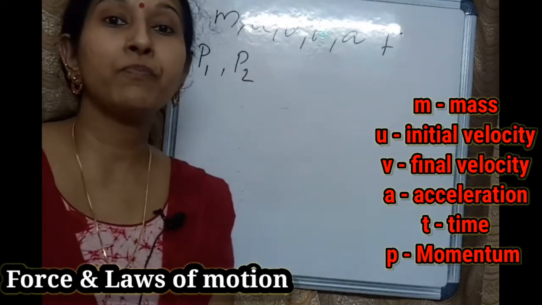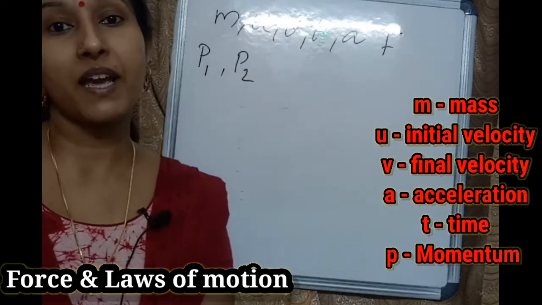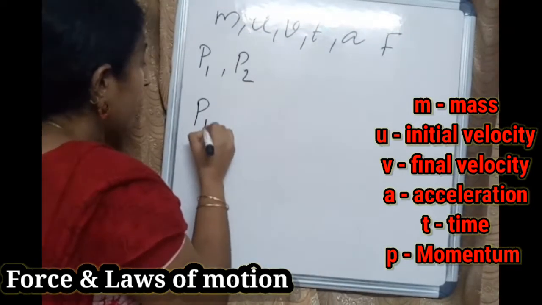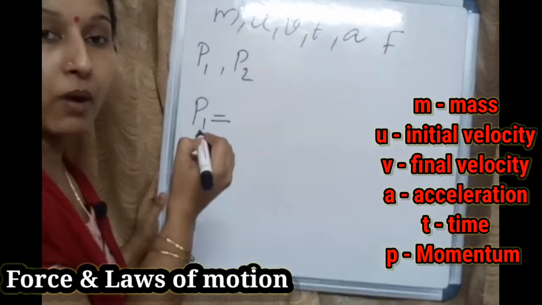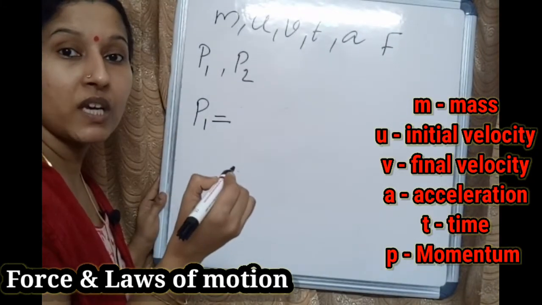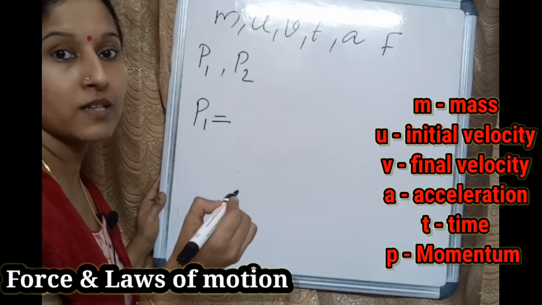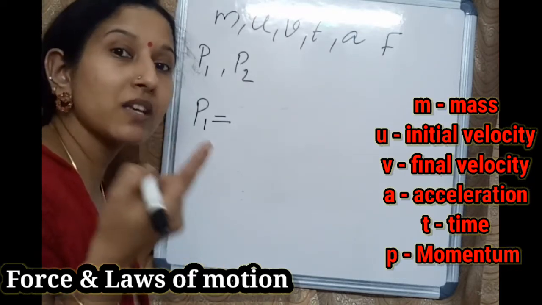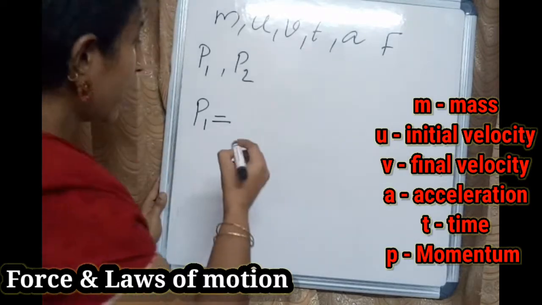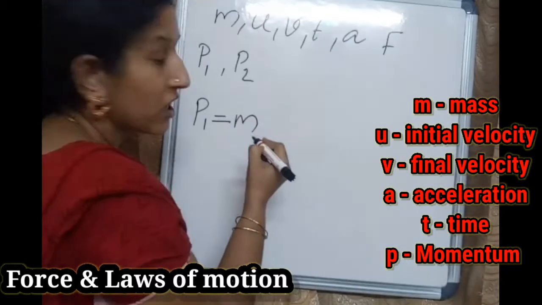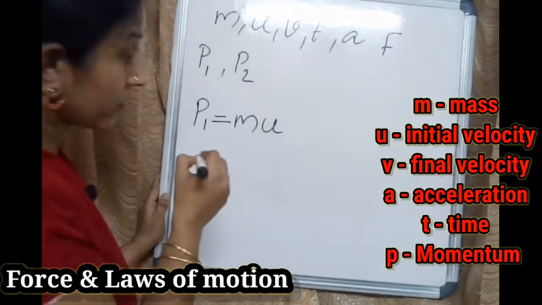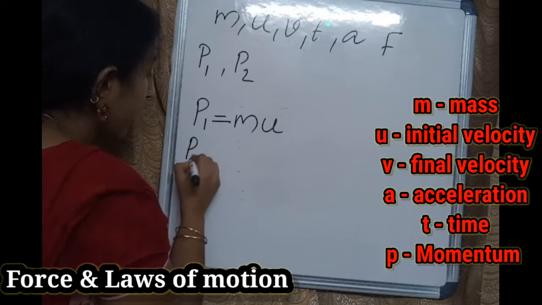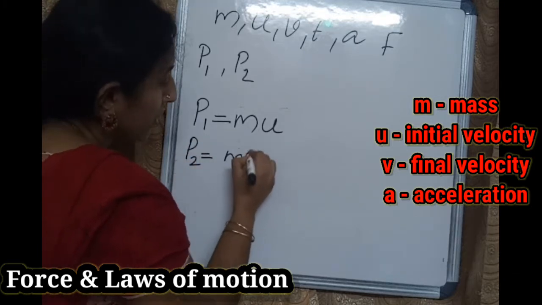What is momentum? Momentum is the product of mass and velocity. Initial momentum P1 equals, since it is initial momentum, we have to use initial velocity. But what about mass? Mass, there is only one, right? M. So you don't want to use initial mass and final mass. Mass is mass. Okay, M. And what is initial velocity? u. So initial momentum P1 equals mu and final momentum P2 equals mv.